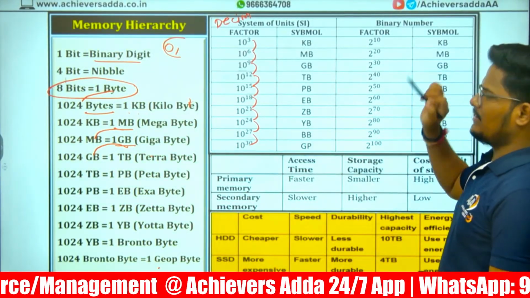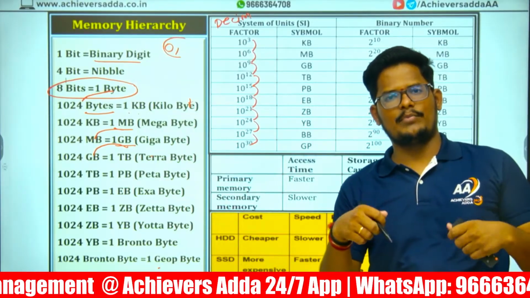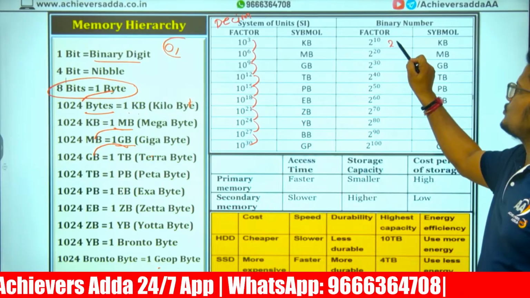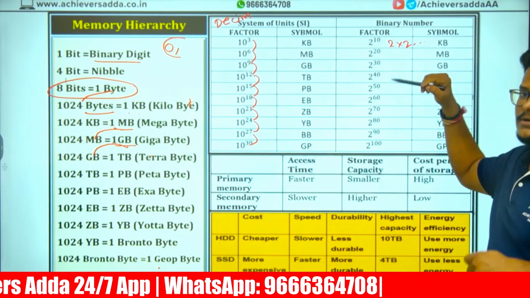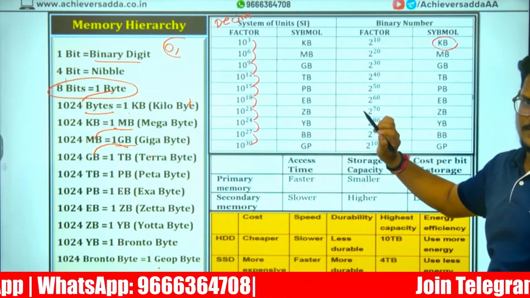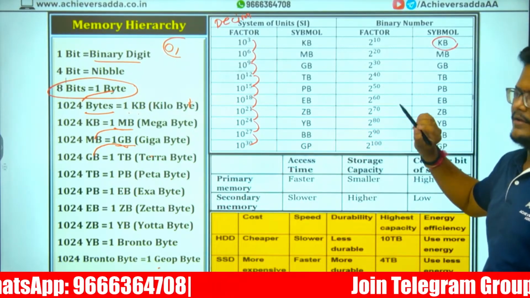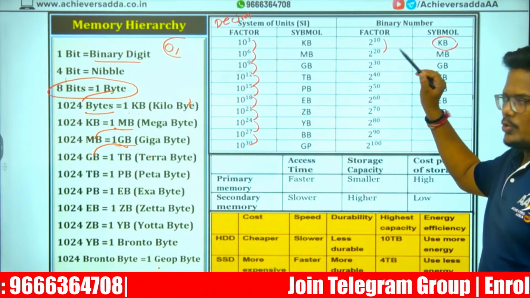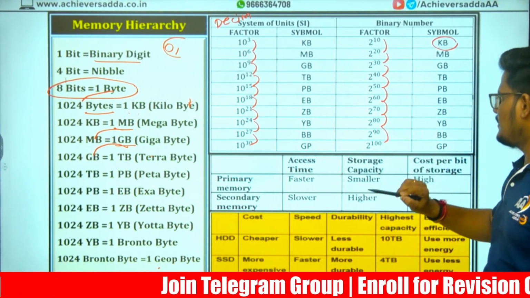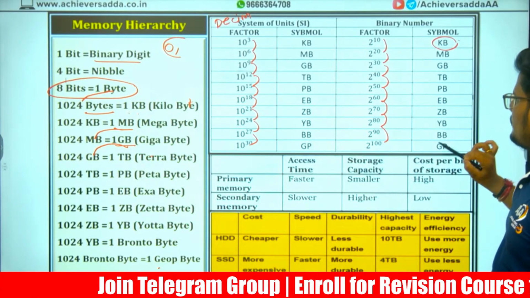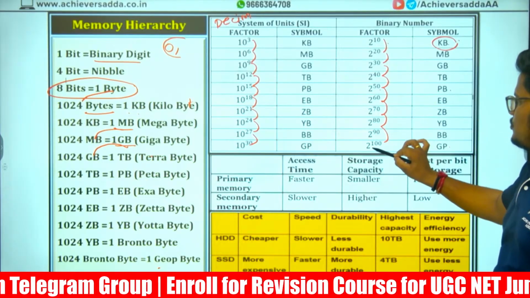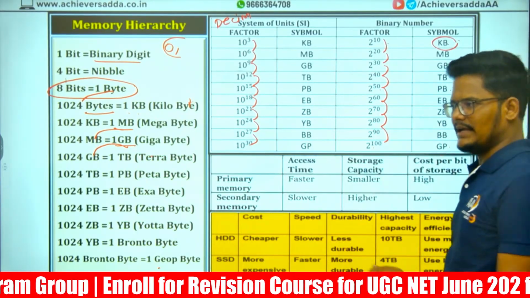Right? And when we want to represent the binary digits, 2 power 10 means 2 multiplied 10 times. It will give us roughly 1000, that is 1 KB. So 10 into 2, 20, 30, 40, 50, 60, 70, 80, 100. Like that, 1 KB is 2 power 10, 2 power 50 is petabyte, 2 power 100 is geobyte. Like that it will come.